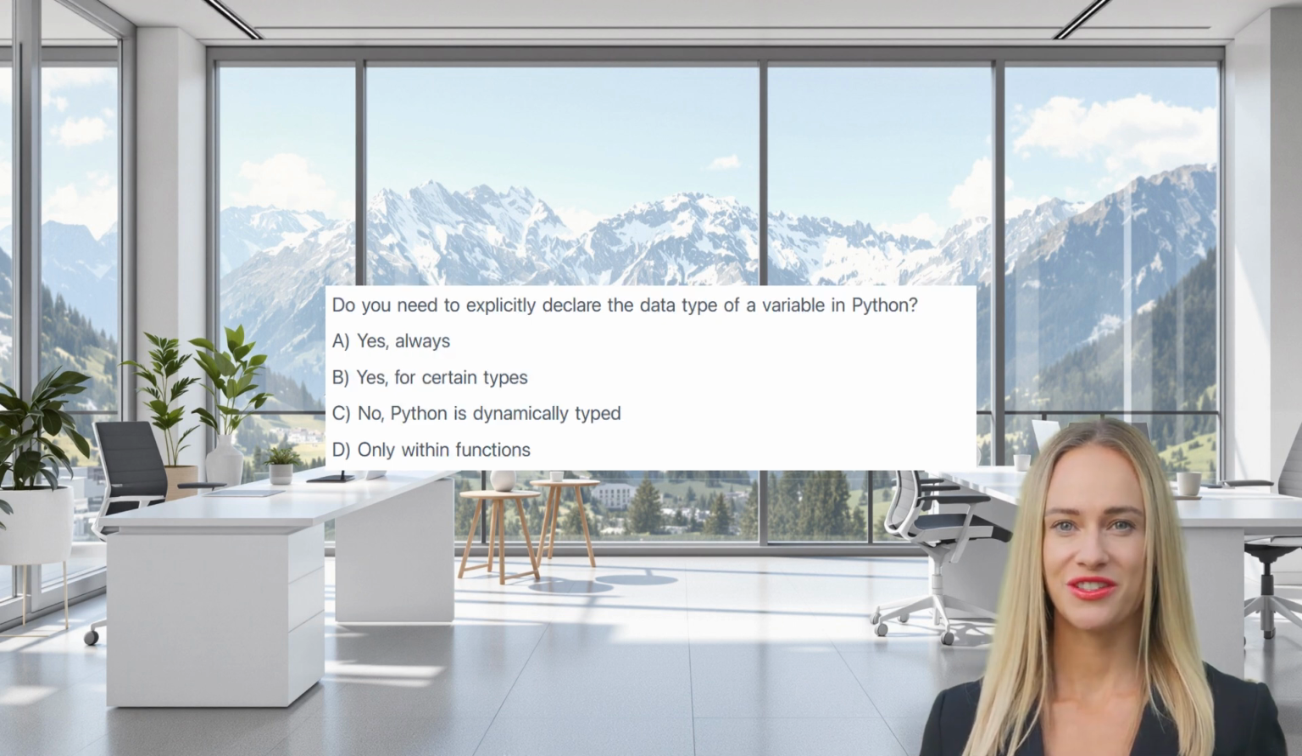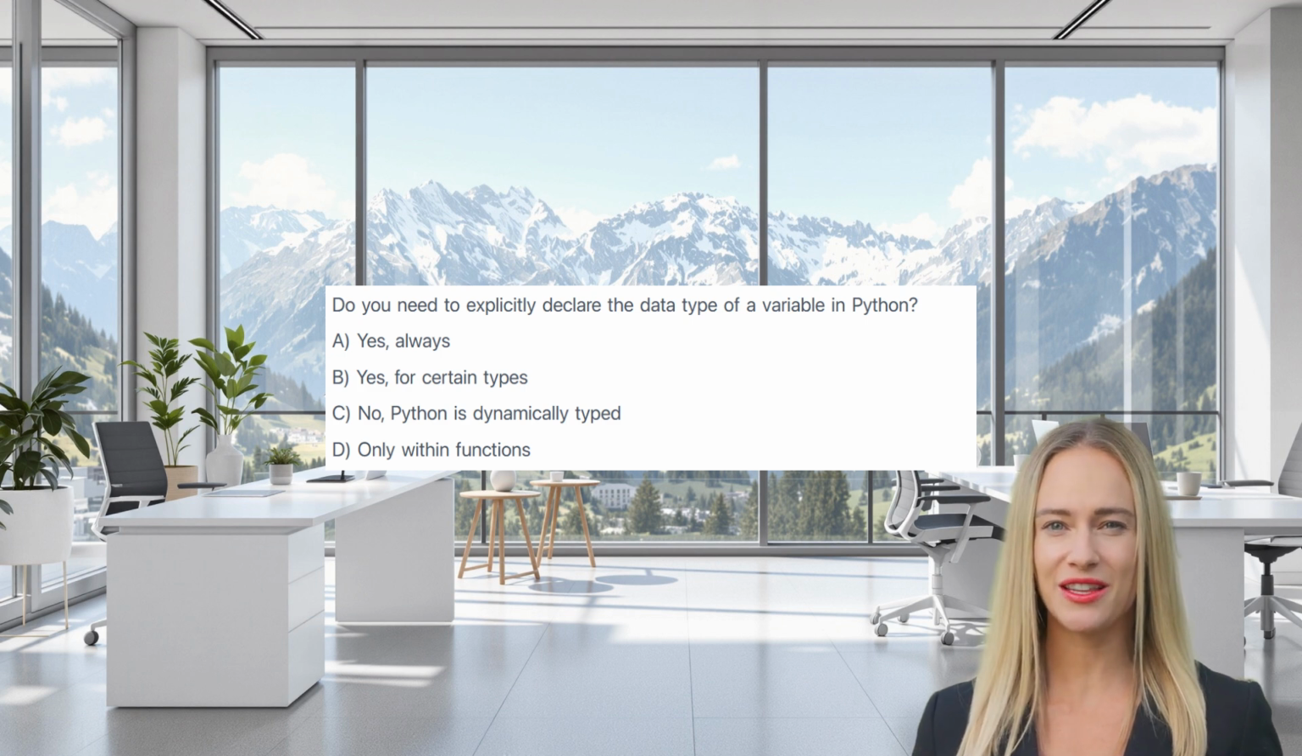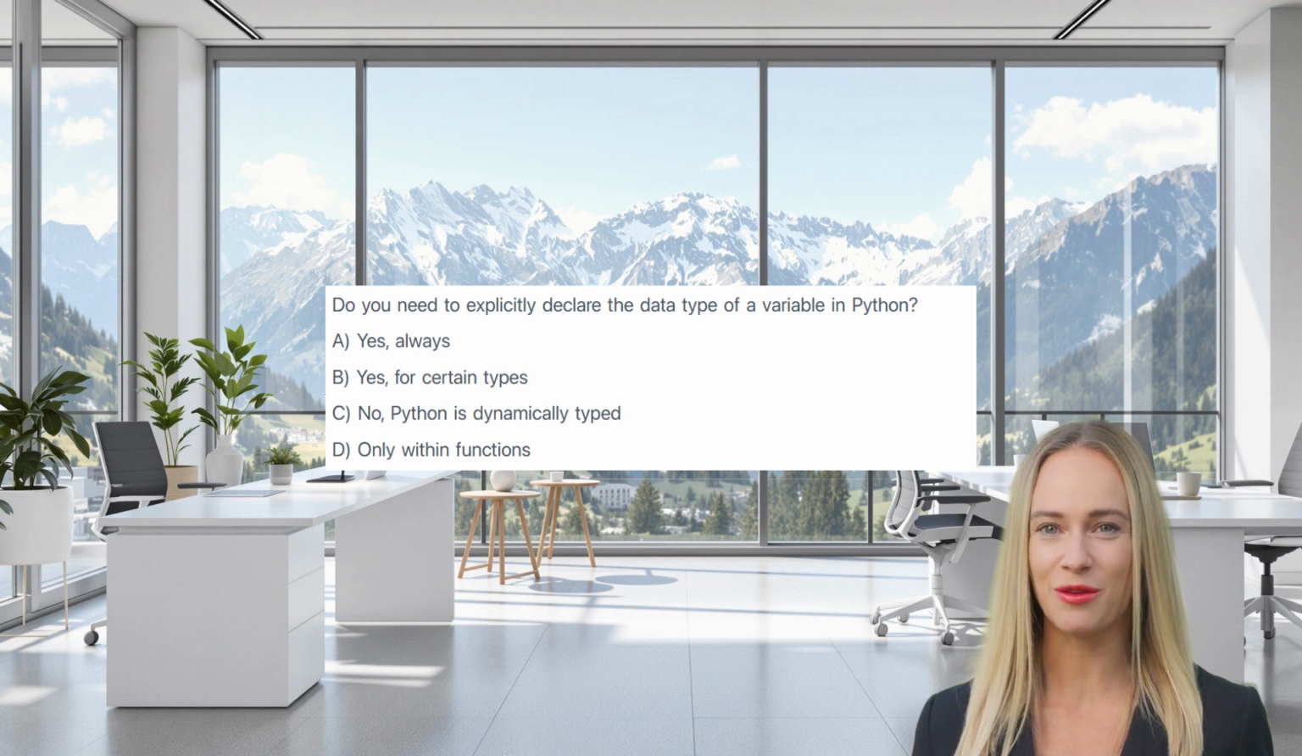Do you need to explicitly declare the data type of a variable in Python? A. Yes, always. B. Yes for certain types. C. No, Python is dynamically typed. D. Only within functions. The correct answer is C. No, Python is dynamically typed. Python automatically determines the data type of a variable based on the value assigned to it at runtime.